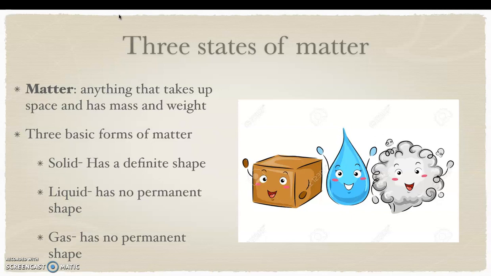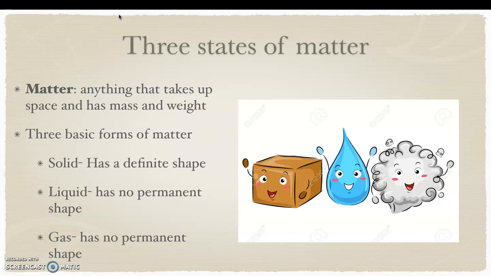Now, what is the solid state of matter? The solid state of matter will be, for example, a phone. A phone is solid because it has what? A definite shape. A desk will be solid because it has a definite shape. Liquid. Liquid will be like water.